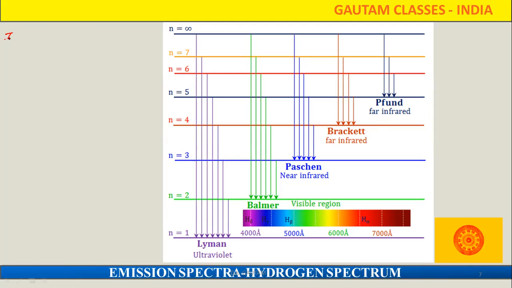So firstly, we are going to write Lyman series. In the Lyman series, what is happening? Electron is coming from a higher energy state to the first energy state. That means N1 is 1, and N2 we can write 2, 3, 4, and so on to infinity. That is the Lyman series, and it lies in the UV region.